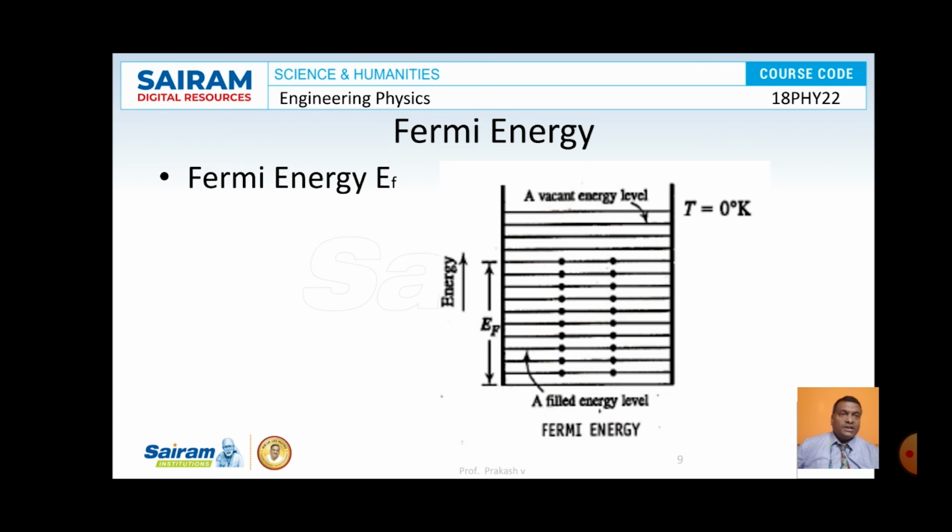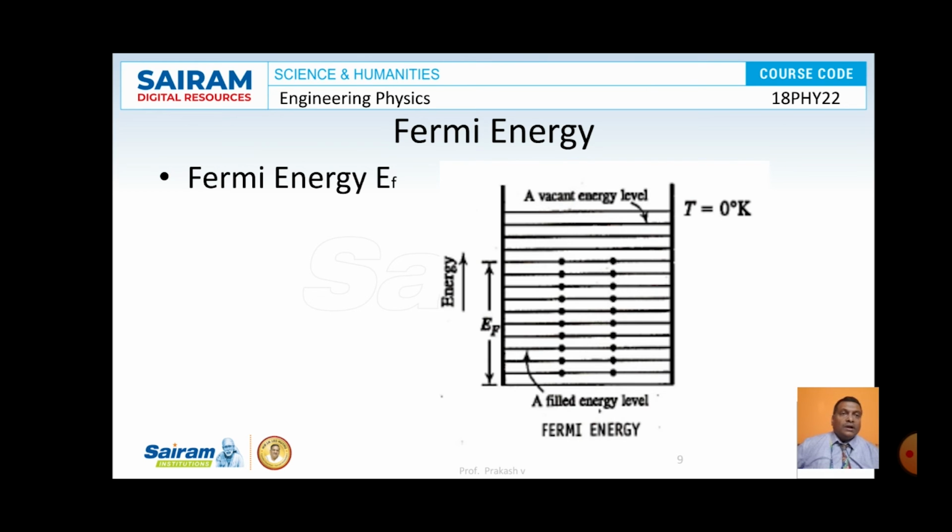And the Fermi energy is nothing but the uppermost energy possessed by the electron in a metal at absolute 0 degree Kelvin. So let us consider an atom. In an atom we can look at discrete energy levels. Here the electrons are filled according to Pauli's exclusion principle. This is the case considered at temperature T equal to 0 Kelvin.